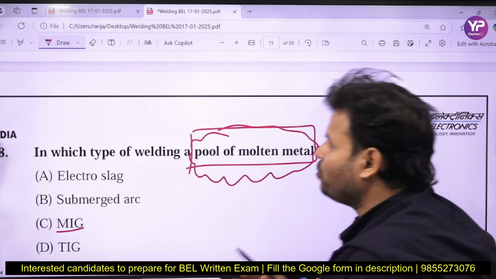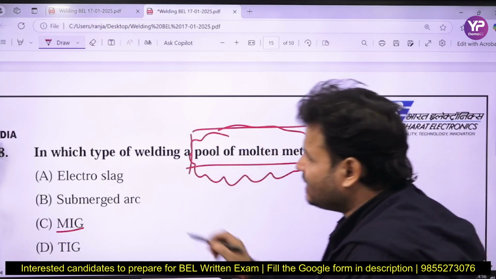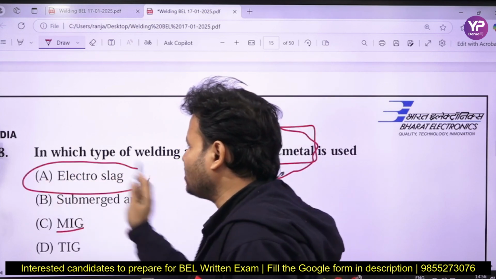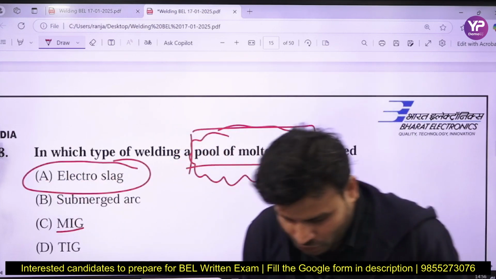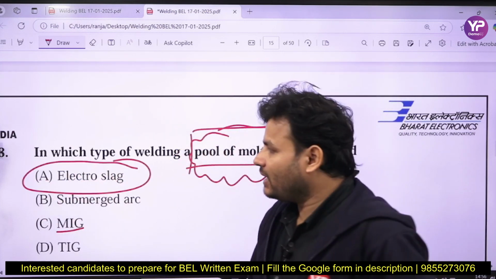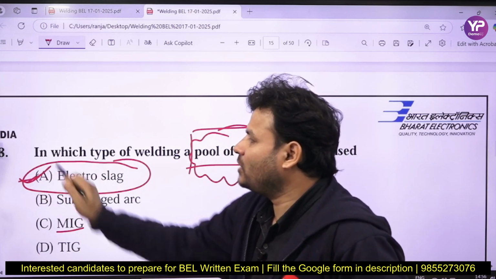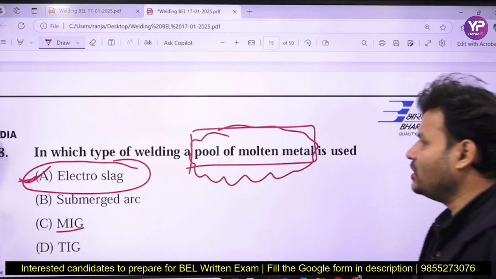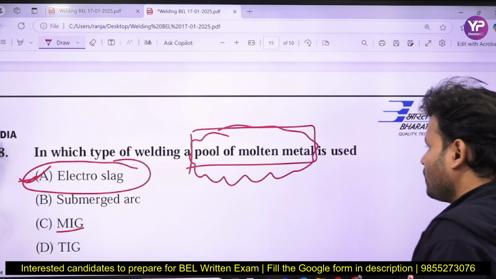So if you talk about the pool of molten metal, the correct answer will be electro slag. In case of electro slag welding, I am going to use the pool of molten metal, right? So the correct answer will be A for apple. Here the pool of molten metal is going to be used.